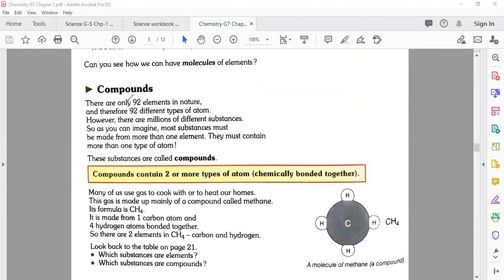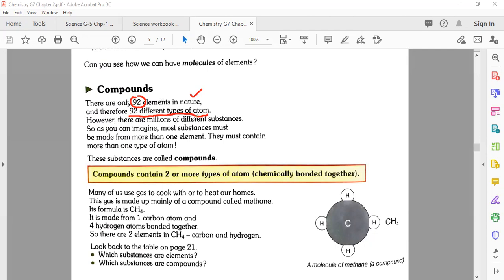What are compounds? There are only 92 elements naturally occurring in nature, and therefore 92 different types of atoms. If we have 92 elements, it means we have 92 types of atoms, because each atom, if in pure form, gives the same type of element. Or you can say that in an element we have pure atoms.